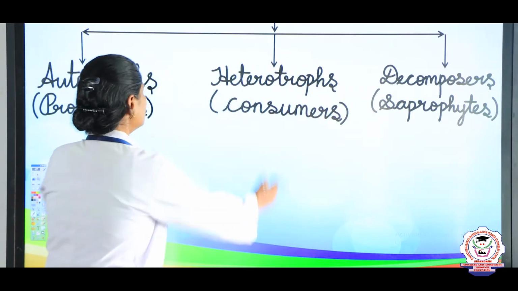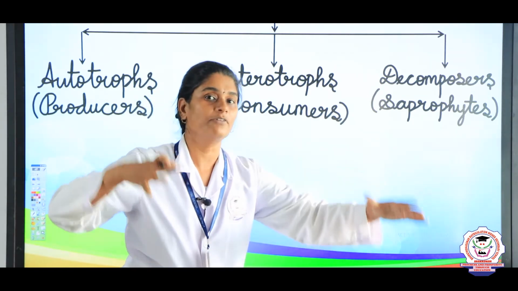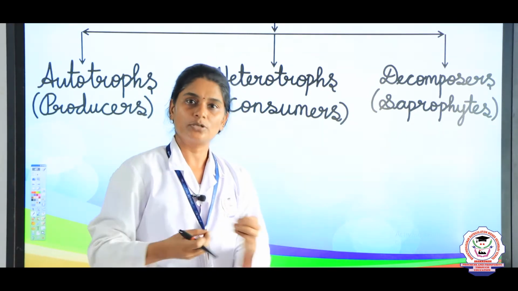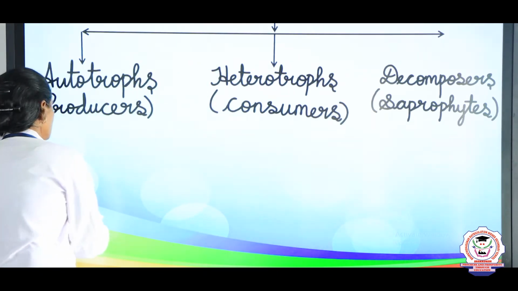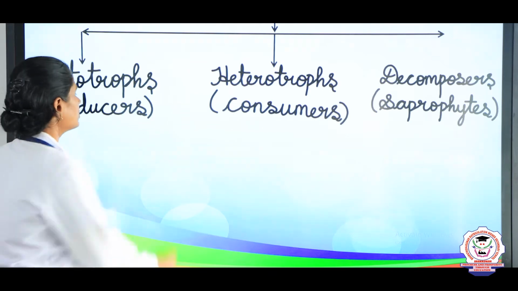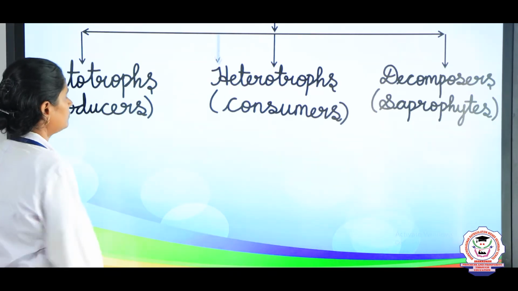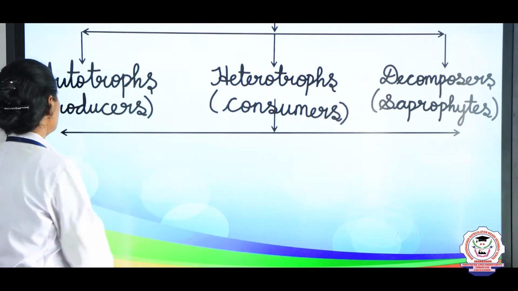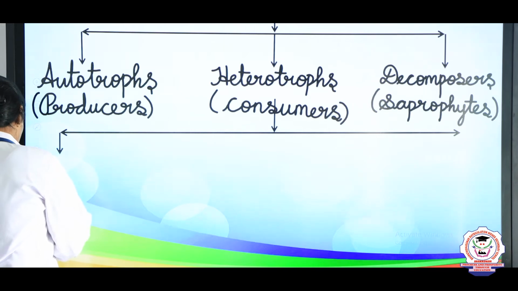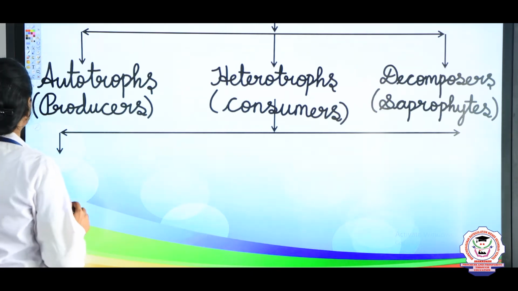Now these heterotrophs are further classified into five categories, on the basis of the food they are eating.